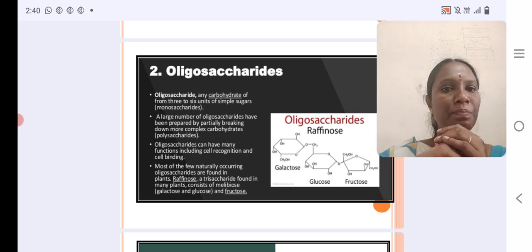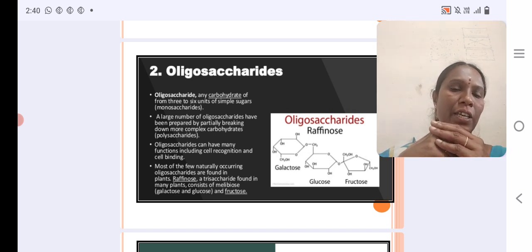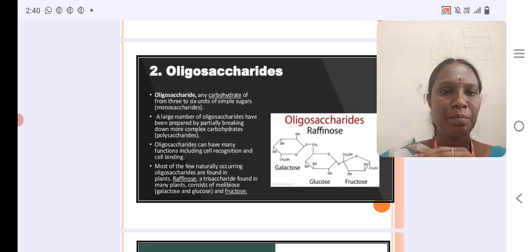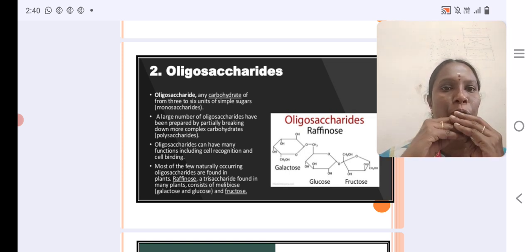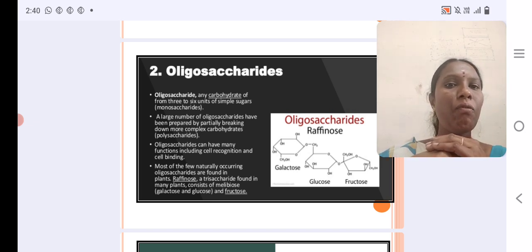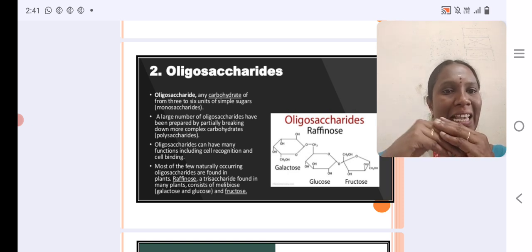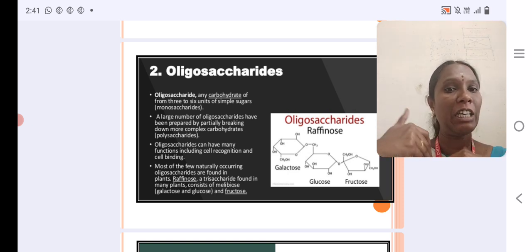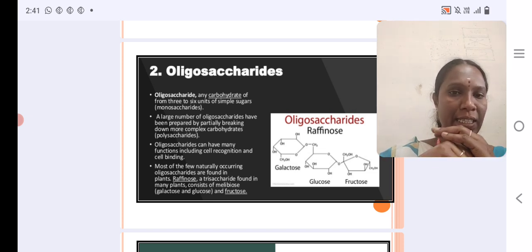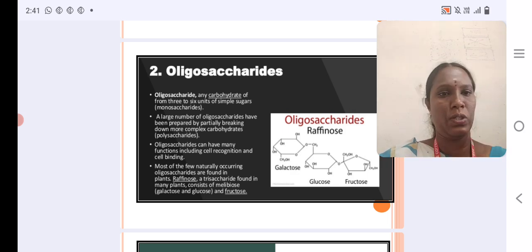Oligosaccharides have many functions including cell recognition and cell binding. Few naturally occurring oligosaccharides are found in plants, for example trisaccharides found in many plants, consisting of galactose, glucose and then fructose.